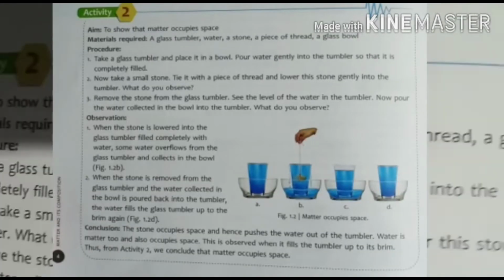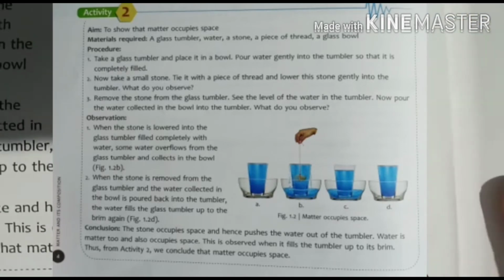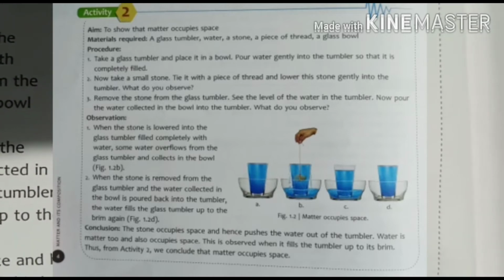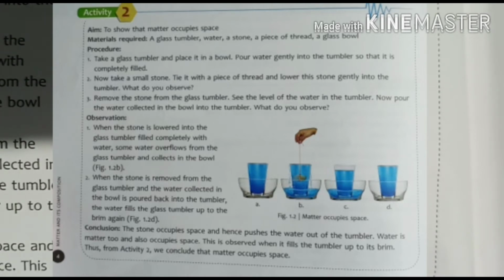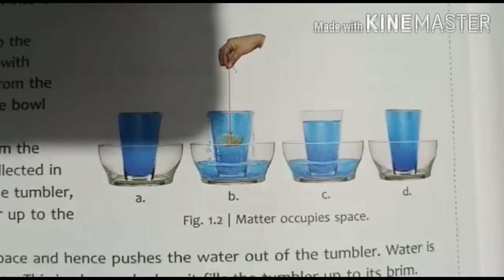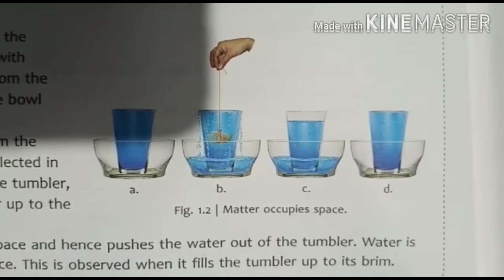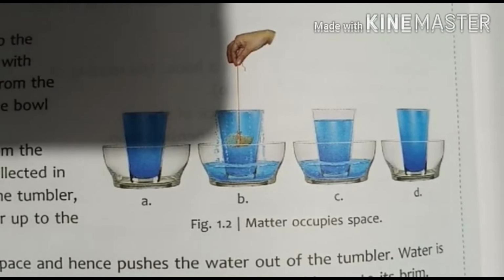Activity 2 is also given here, the same activity that we explained in this property. A glass is filled with water, and then we put a stone, and that stone replaces the water by its size, so it occupies space. The amount of water in the glass is less, as we can see in the third picture, picture C. And if we fill this poured out water in the glass again, it will completely fill it. So this experiment is showing that matter occupies space, and the stone can replace the water, which is fluid in nature.